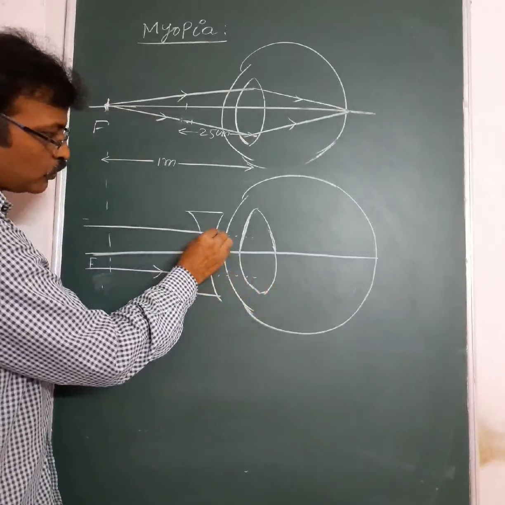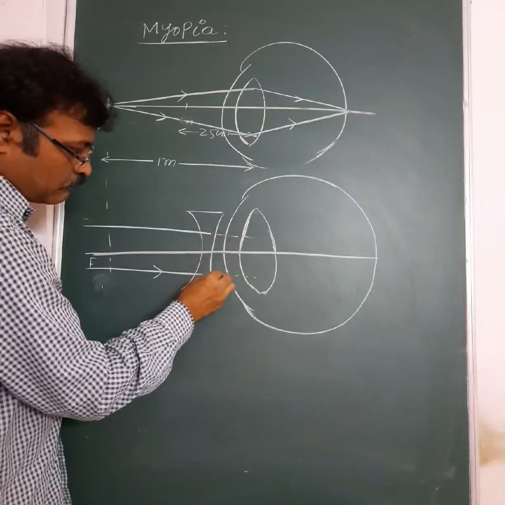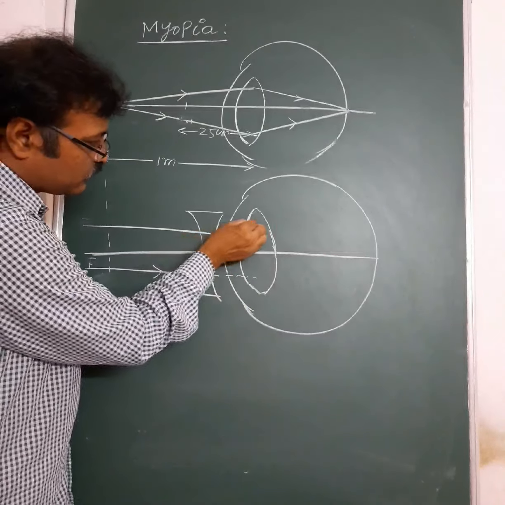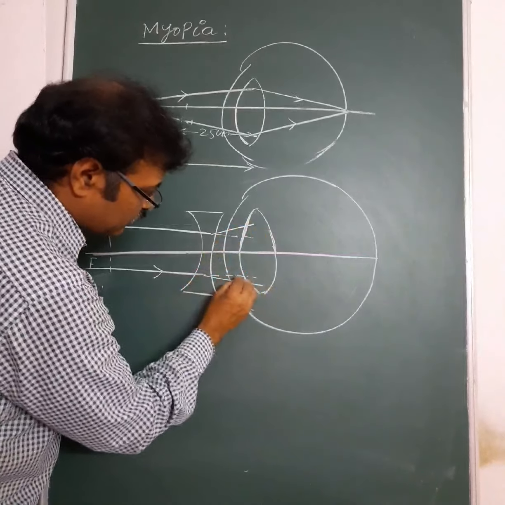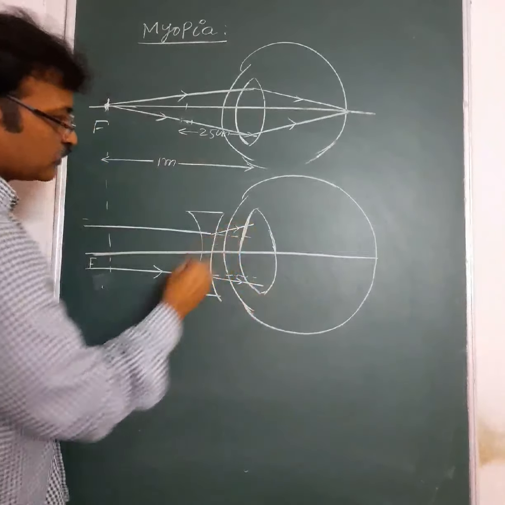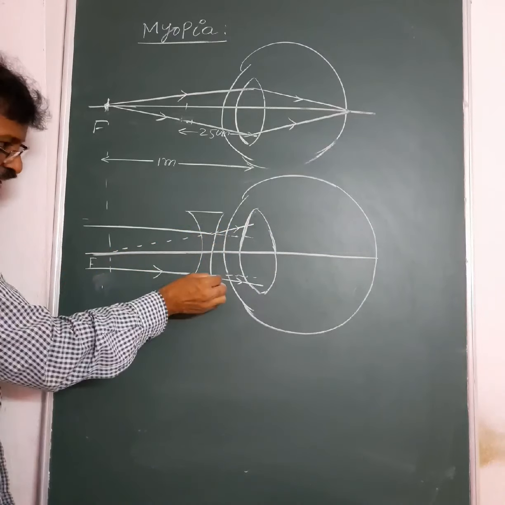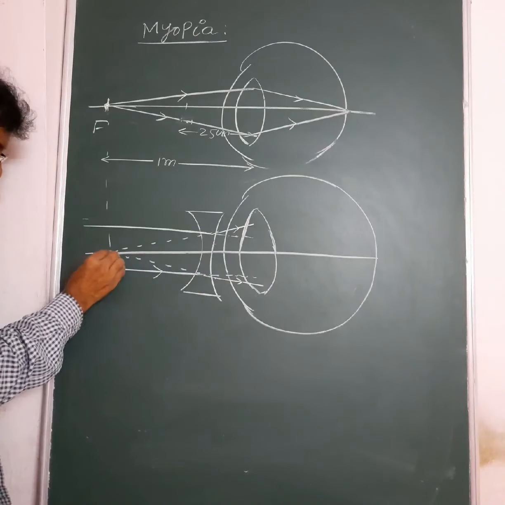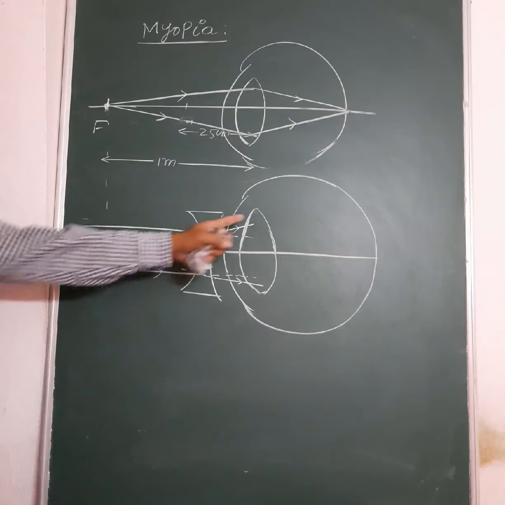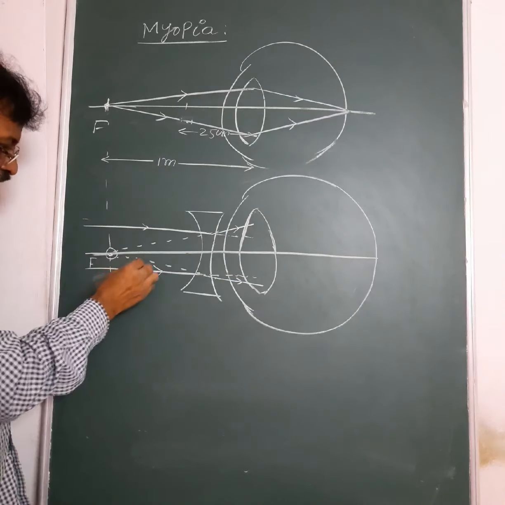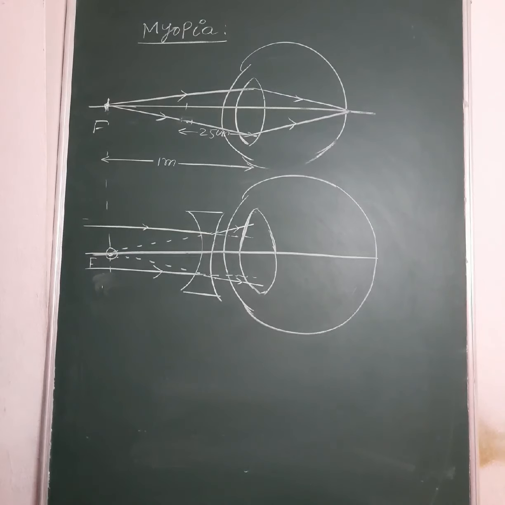Actually they have to go in this dotted line, but when they pass through the lens, they diverge, and these diverging rays fall on the eye lens. If these diverging rays are extended backwards, they appear to come from F for this eye. That means the object is at very long distance, infinite distance.